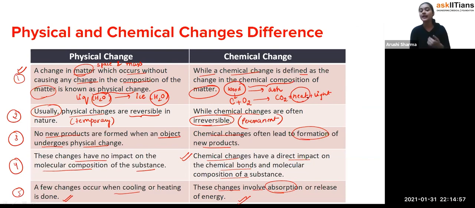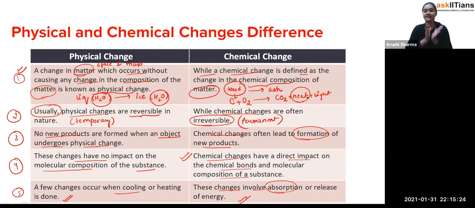So in chemical changes, either heat is released, or changes happen by absorbing heat. So all these points say that physical change and chemical change are different from each other. I hope every point is clear to you and you know how they are different.